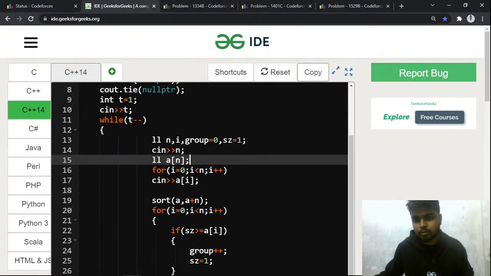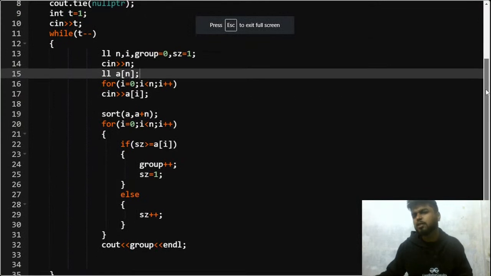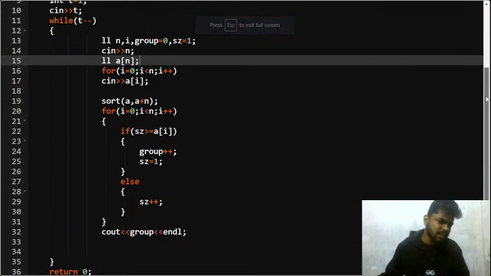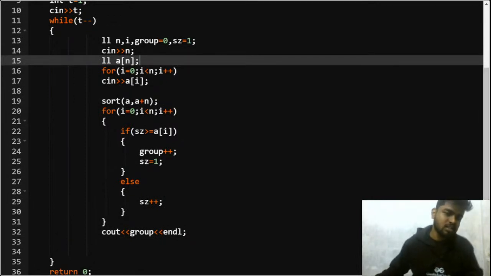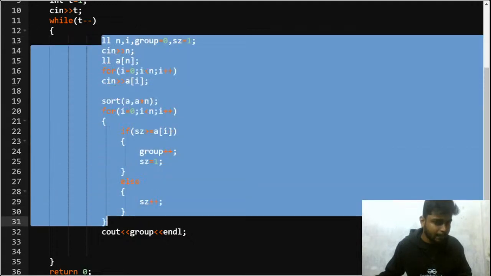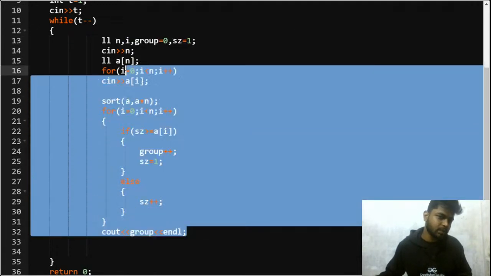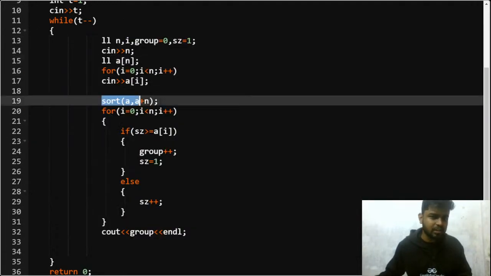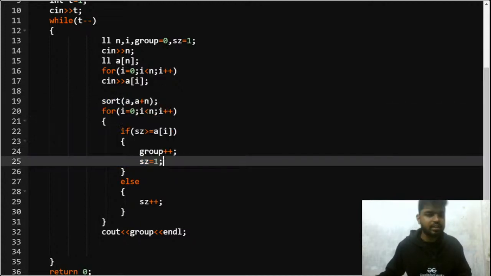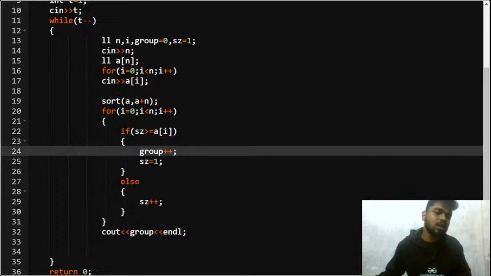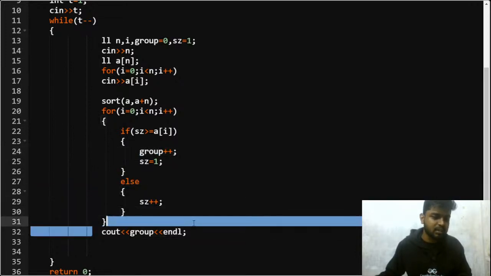Let me show you the code for this problem again. The concept was very simple. Remember the problem that we did a couple of sessions back, that was creating the teams. This problem is very similar to that one, with only a little twist here and there. You can simply take the array as input and sort it. Then you check if the size of the current group is greater than or equal to a_i; if so, you do group plus plus and size equal to 1, otherwise you do size plus plus, and simply print the group count.